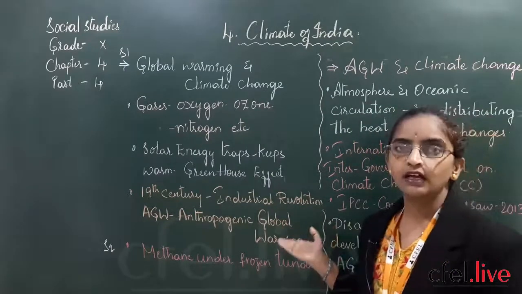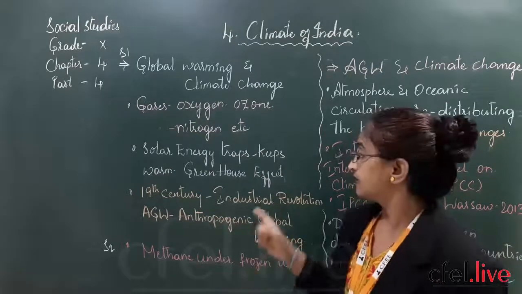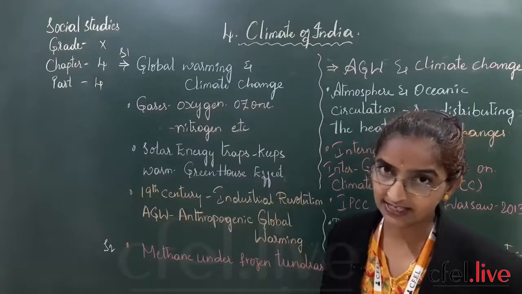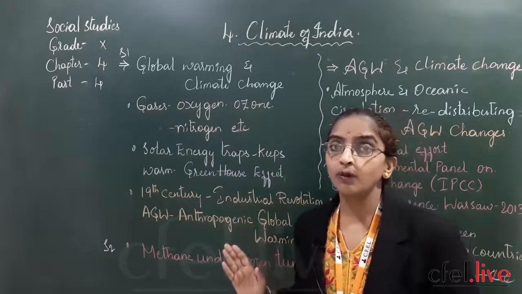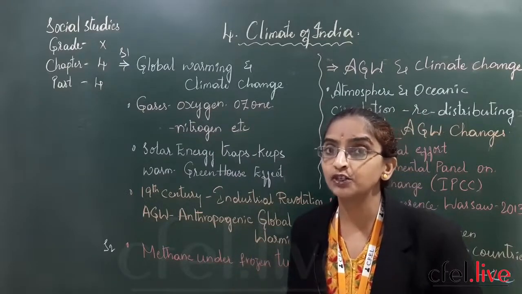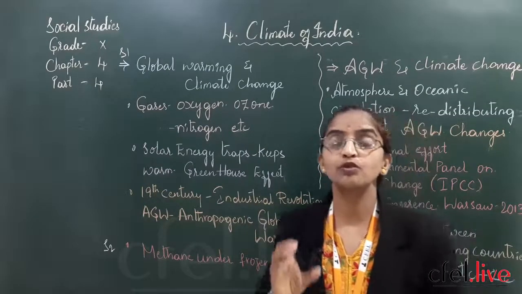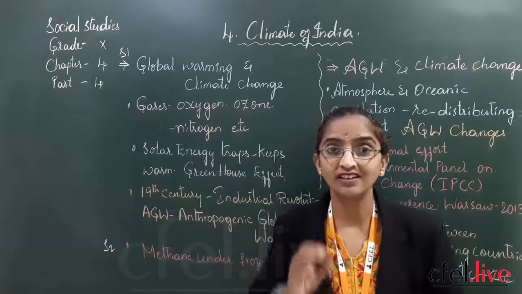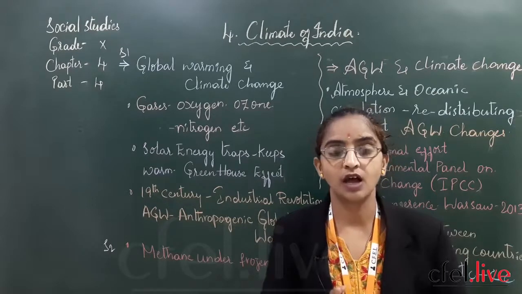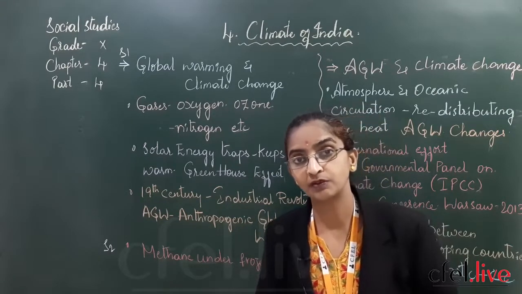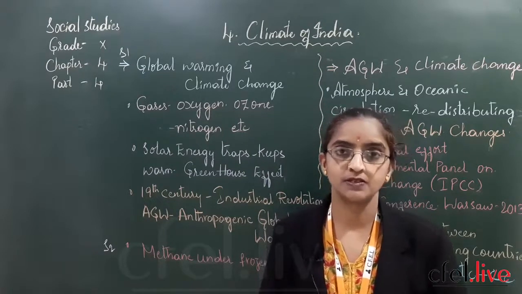What is it called? Global warming. What does global warming mean? The temperatures are increasing. That means the greenhouse effect is increasing, leading to global warming. And global warming is not at all a good indication, because the frozen fresh water reserves will all be melting down, and in future there will not be sufficient water for the coming generations.